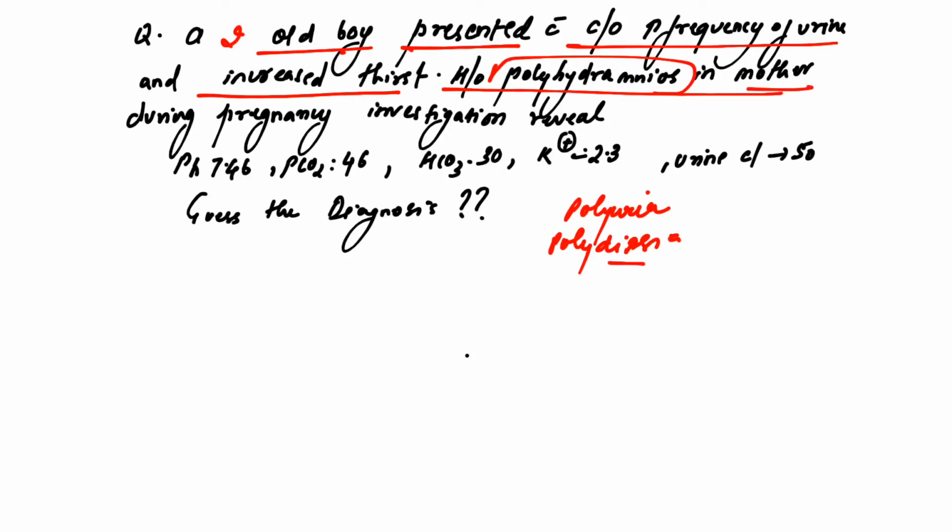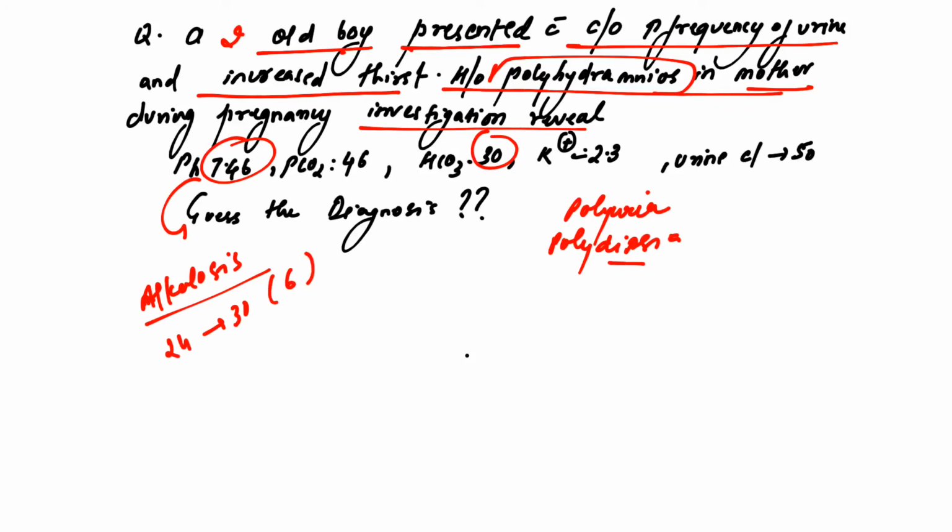So that is a significant antenatal history. And what does the investigation reveal? The investigation reveals alkalosis, and bicarb is increased from 24 to 30, so it has increased by 6. So this is metabolic alkalosis.